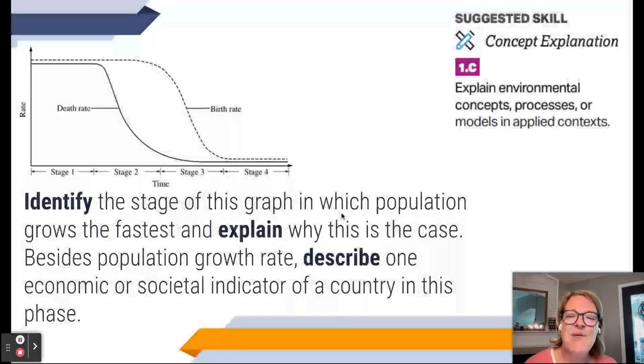I don't know. Anyway, but for this FRQ, you're going to identify the stage of this graph in which population grows the fastest and explain why this is the case. Besides population growth rate, describe one economic or societal indicator of a country in this phase. Okay, so what phase is this? And describe one economic or societal indicator of a country in this phase. And let's see if there's anything else here on this PowerPoint.